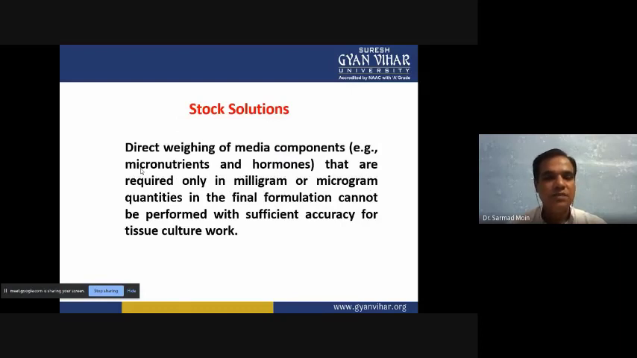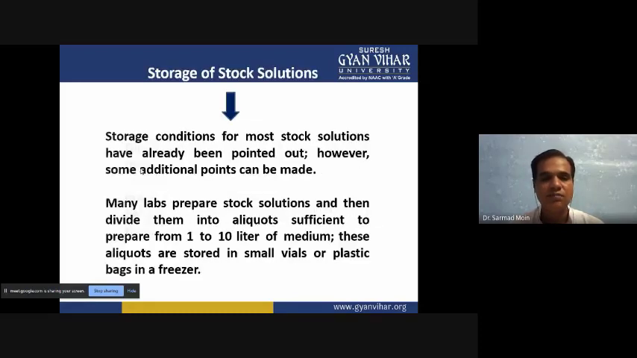So direct weighing of the media components like micronutrients, hormones, and amino acids, which are required only in milligrams, works when we are preparing the 1x concentration. But when we are formulating a large quantity of media, it is better to prepare the stock solution. If you require a large quantity, you can prepare the stock solution in large quantity, like 50x and 100x, and this 50x or 100x can be diluted into 1x and utilized for media preparation.